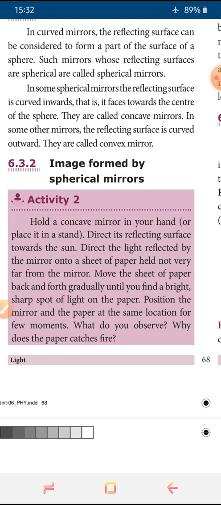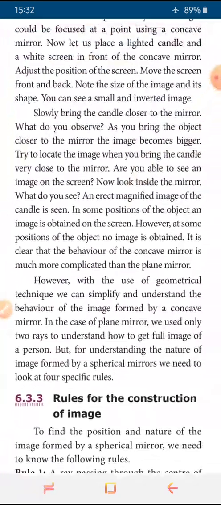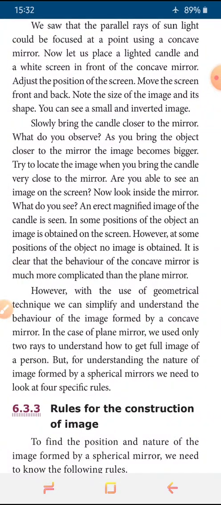So what did you understand from this? We can explain why it catches fire. The light rays coming from the sun are parallel rays, and they can be focused at a point using a concave mirror.